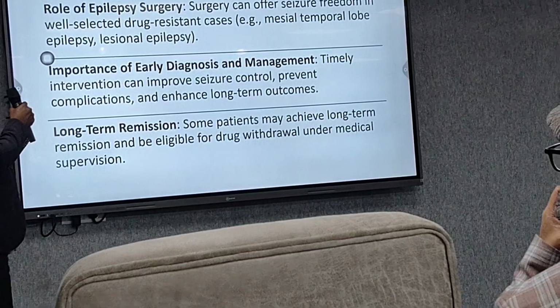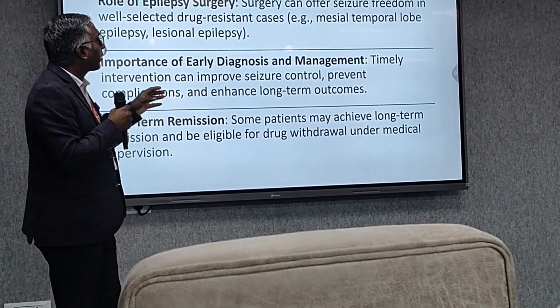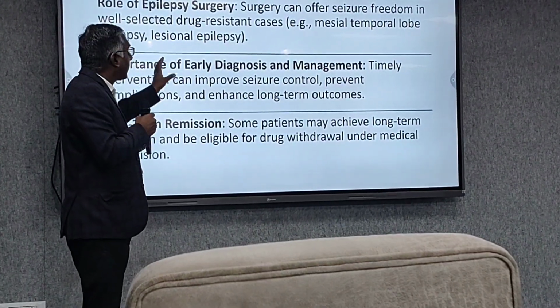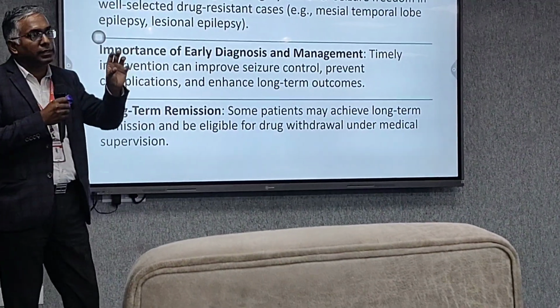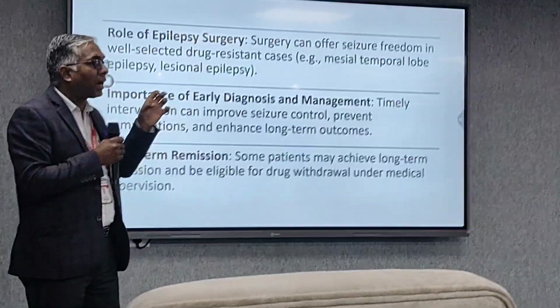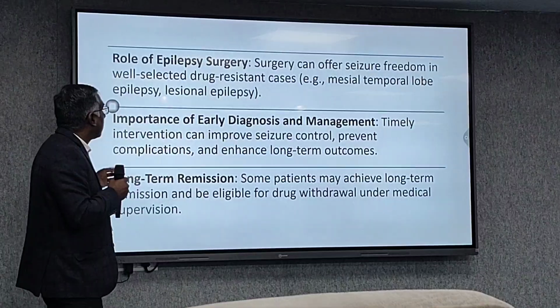Regarding the role of epilepsy surgery, if the patient has a structural lesion, surgery may offer a proper cure. And in drug-resistant cases, like mesial temporal lobe sclerosis, that part of the brain becomes hard. You can remove that part and the patient might be free of epilepsy.